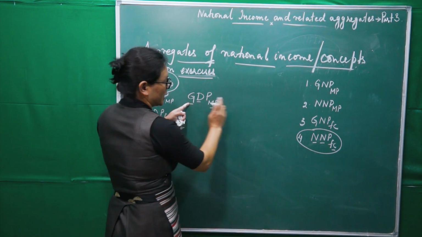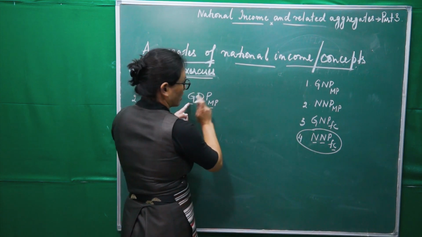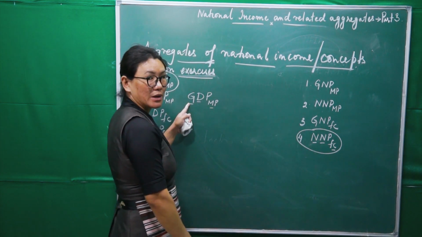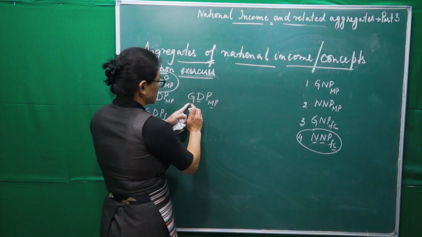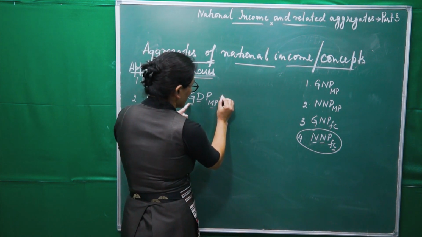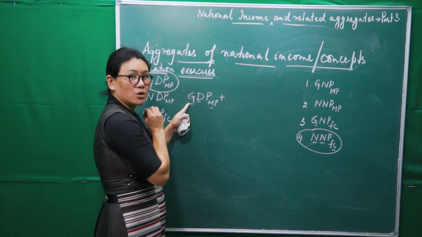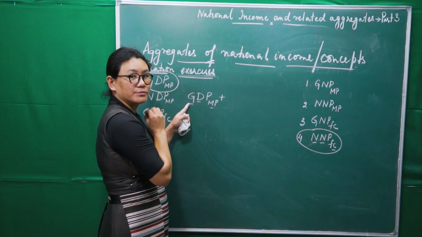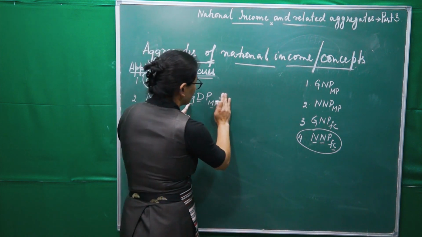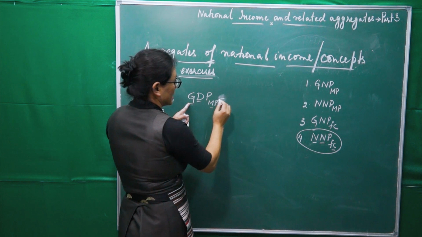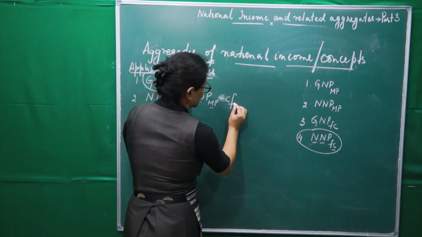Now for G into N, that is gross into net, what do we have to use? CFC, right? So we need to deduct CFC.